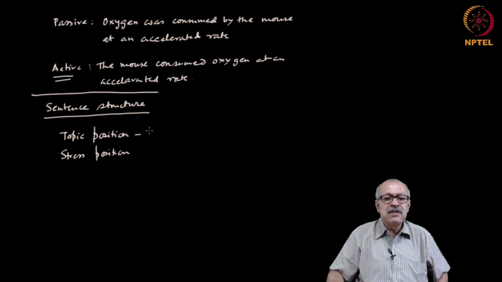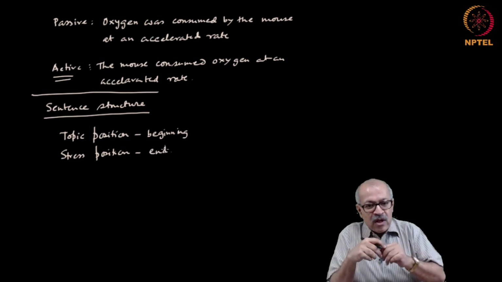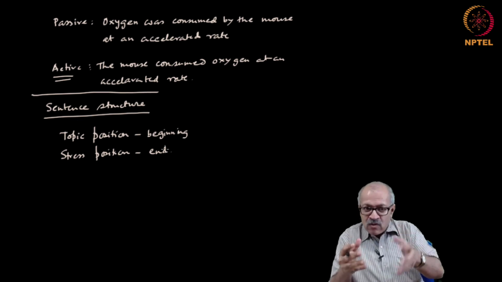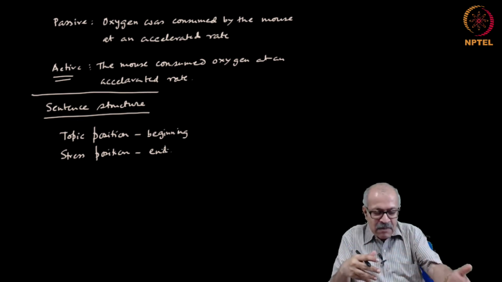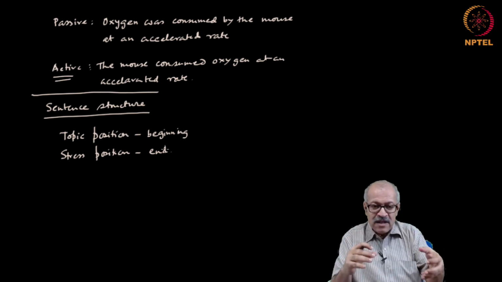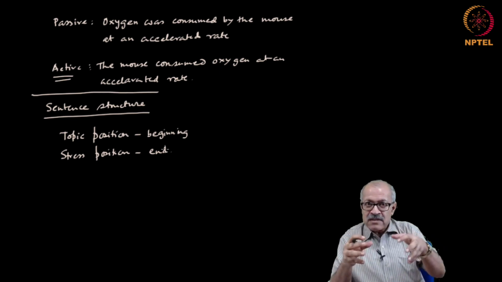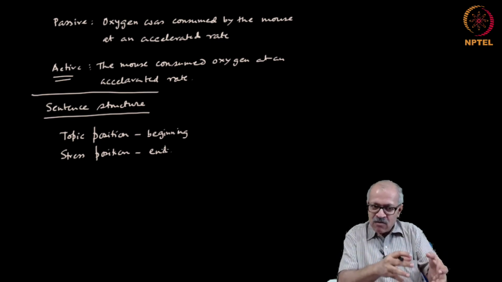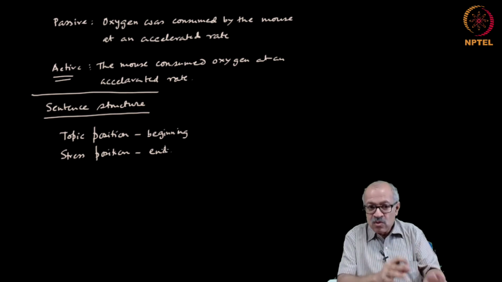So, the topic position is the beginning of a sentence, and the stress position is the end of a sentence. Depending on what you want to say in that particular sentence, you have to give attention to each sentence, place the topic right at the beginning, and deliberately put at the end what you want to stress through that sentence.